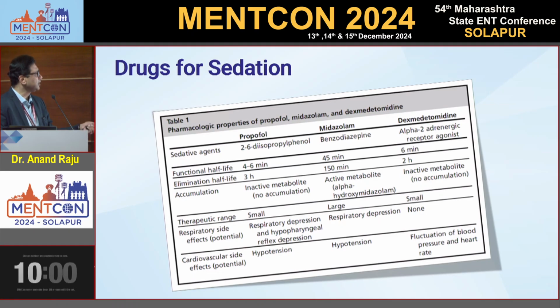The therapeutic range is very small. With midazolam, if the sedation is very high, it's very dangerous. If you give an overdose, it's very dangerous. Dexmed's range is also small. Normally we start dexmed in the preoperative room itself, as a small infusion. Then we shift the patient into the room in mild sedation and give incremental doses of propofol to simulate sleep.